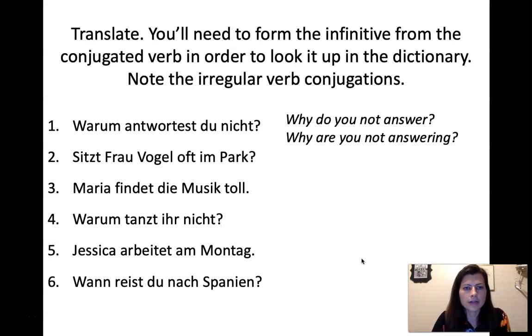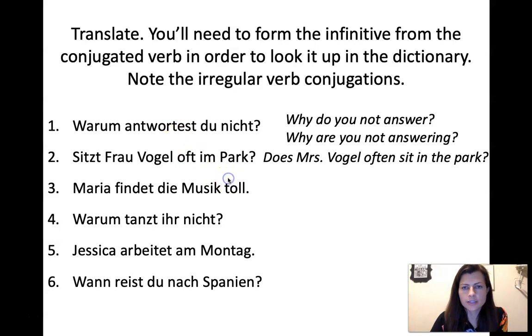And then we've got an irregular verb ending, only slightly irregular. It's got an extra I on there, antwortest. Warum antwortest du nicht? Yeah, there's that extra I. Okay, Nummer 2. Sitzt Frau Vogel oft im Park? Which is, does Mrs. Vogel often sit in the park? And because we have oft meaning often, it sounds better to just have the regular present tense in English instead of the progressive because it implies that it happens over and over.